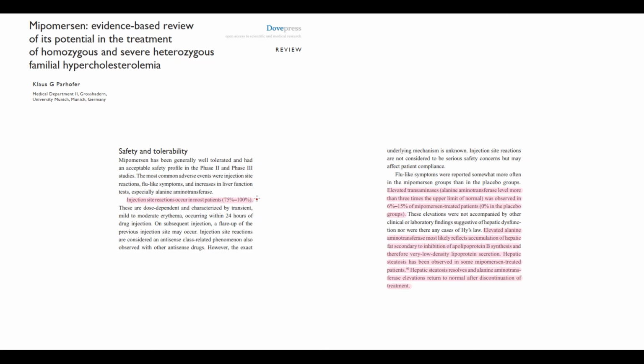Mipomersen has two major side effects. First of all, mipomersen can cause injection site reactions. But the more dangerous side effect is liver injury that manifests with elevation of ALT. And we know that elevation of ALT is caused by accumulation of fats within the liver tissue due to the inhibition of ApoB100 production. But with discontinuation of mipomersen, aminotransferases return to normal.